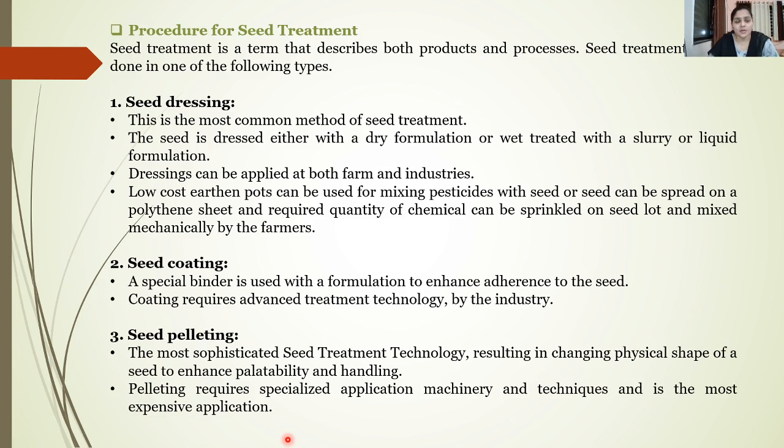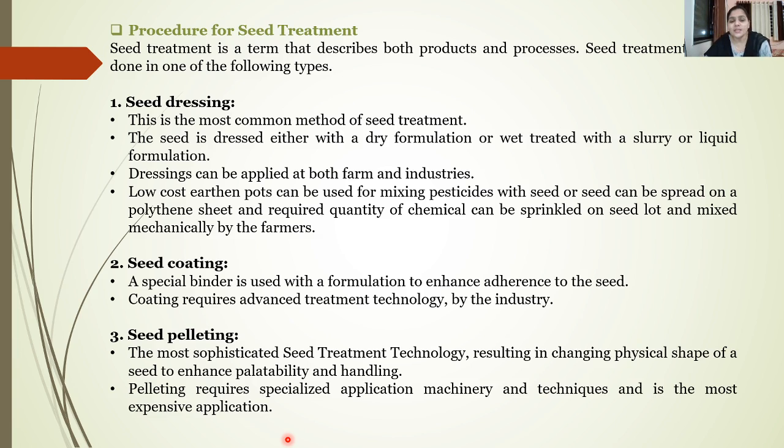Now there are different methods or procedures for seed treatment. Let's see them one by one. So seed treatment is a term that describes both products and processes. The result of the seed treatment can be called the product of the seed treatment, or it can also be called the process of the seed treatment. And this seed treatment can be done in one of the following types. So the first type is seed dressing. This is one of the very common methods used for seed treatment.